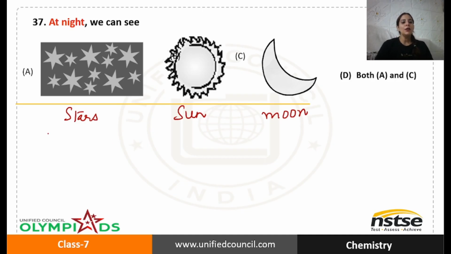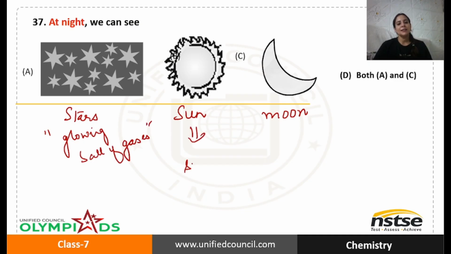Stars are basically huge in size and they are glowing bodies, or you can say that they are balls of gases. Sun gives us sunlight, and sunlight is present only during day. Moon, you can see it only during the night time. And it is a natural satellite of Earth.